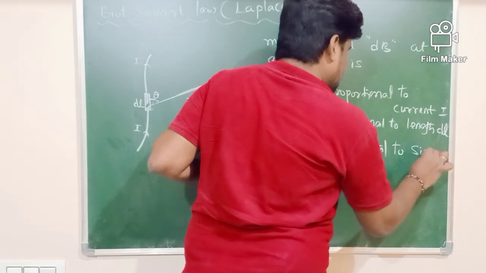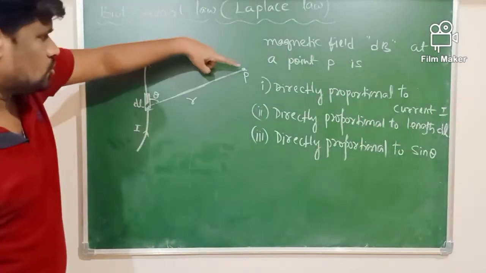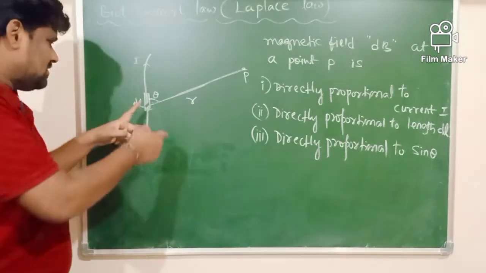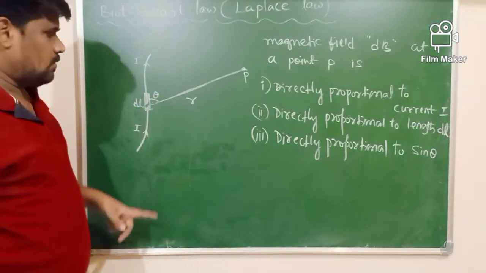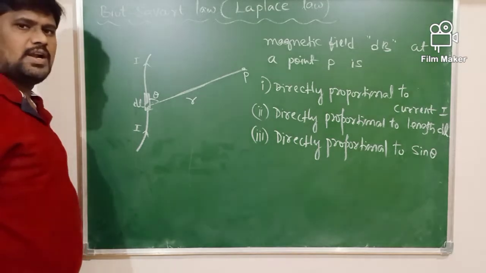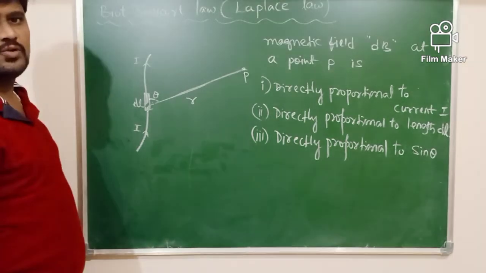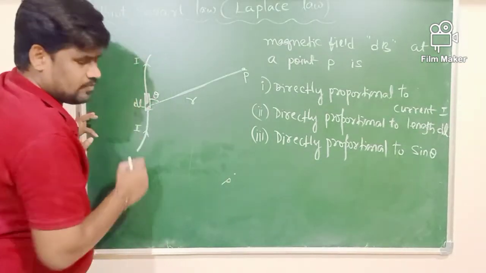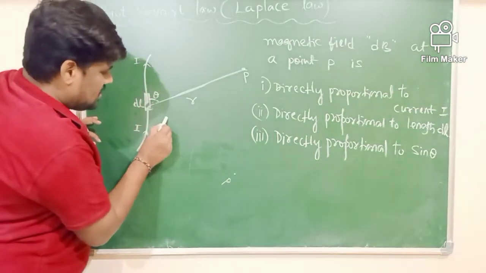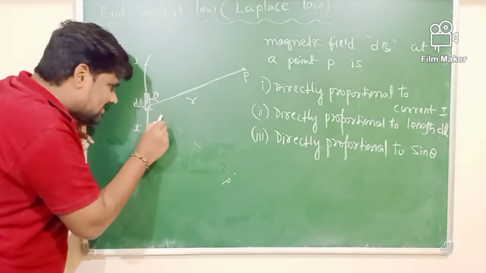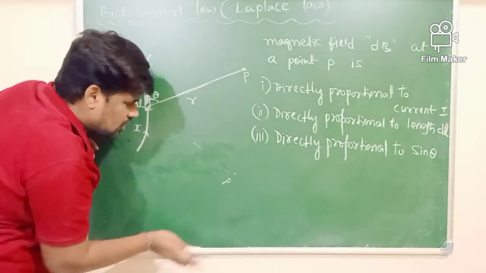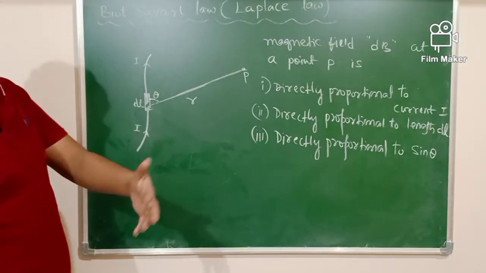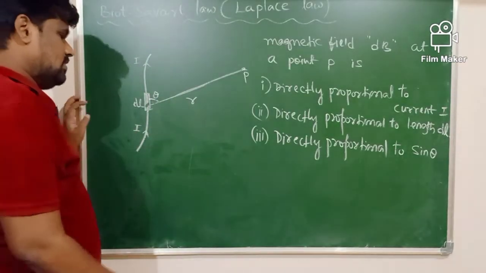Third, it is also directly proportional to sin theta. As the position of point P from the current element changes, the value of theta changes. When the value of theta changes, the magnetic field strength is also going to change. Say, for example, if the point P is here, this will be theta. As the position of the point changes, the value of theta changes, and hence the magnetic field also changes.